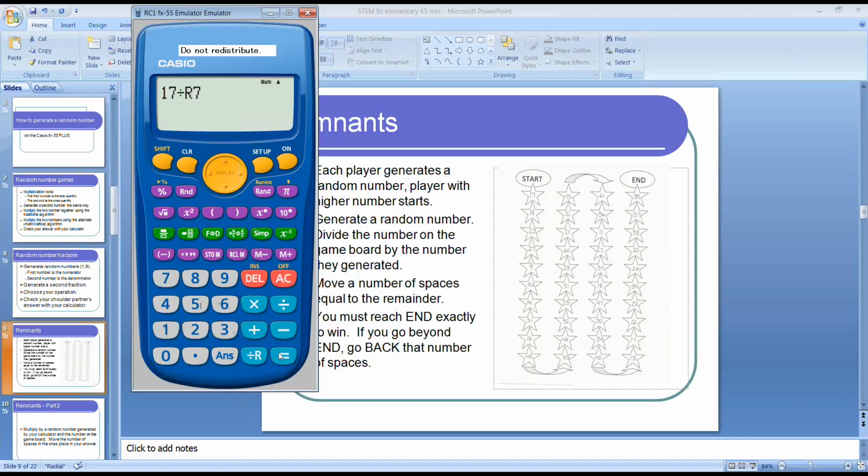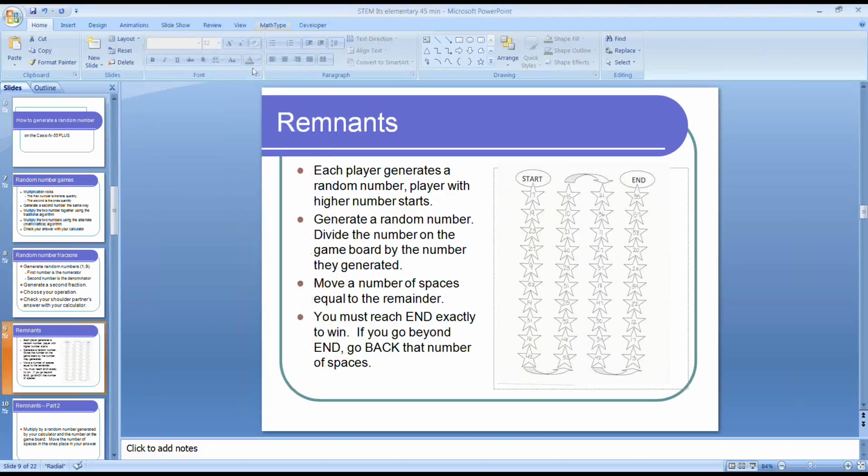17 divided by 7, that time it was right. And it tells you that I would move ahead 3 spaces. I'm trying to get myself and my students into the habit of using this key anytime they divide. The reason I want them to get in the habit is because if you take a number, you'll see that the remainder can be 0. So they still have a lot of information.